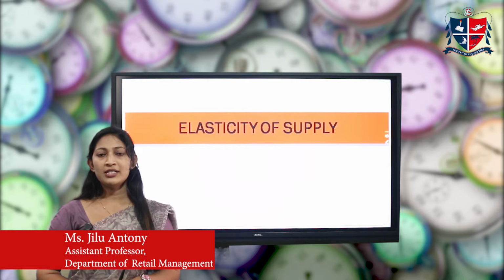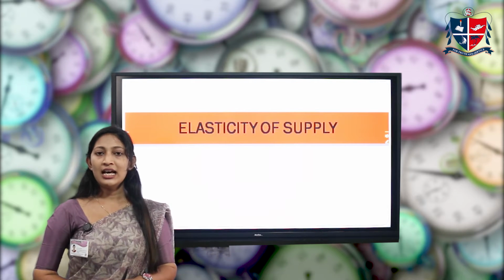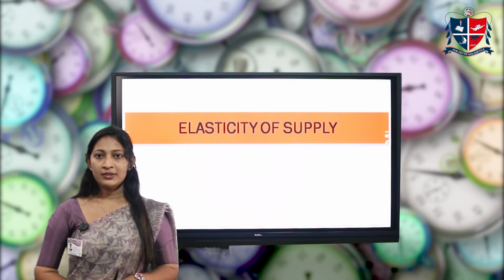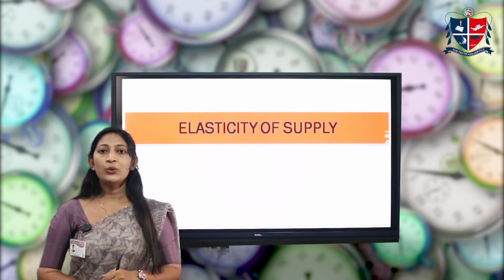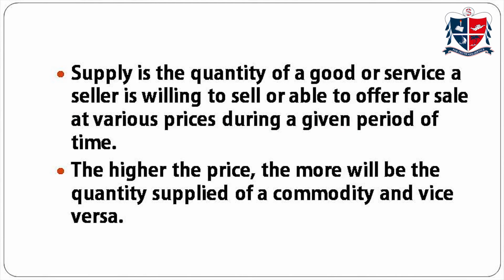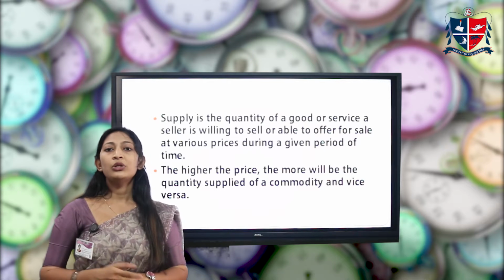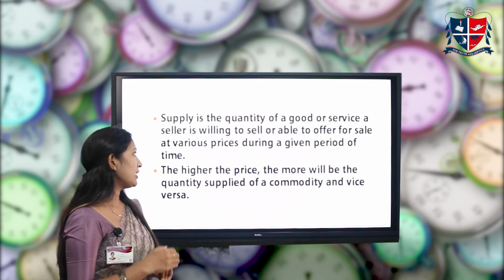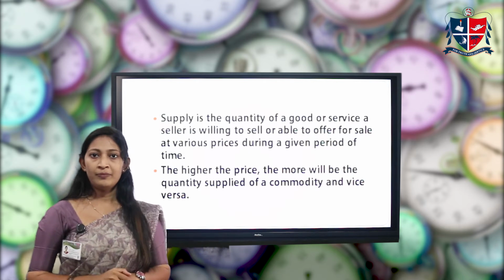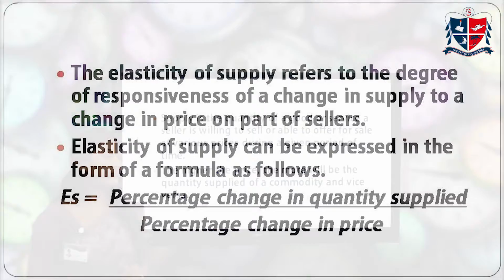Albert's College Autonomous Ernakulam. Today we are discussing the topic elasticity of supply. Before coming to the session, we need to understand the meaning of supply. Supply is the quantity of good or service a seller is willing to sell or able to offer for sale at various prices during a given period of time. The higher the price, the more will be supplied, and vice versa.